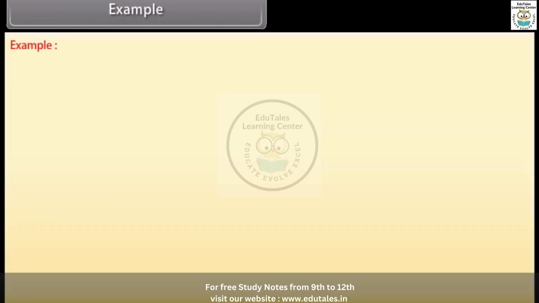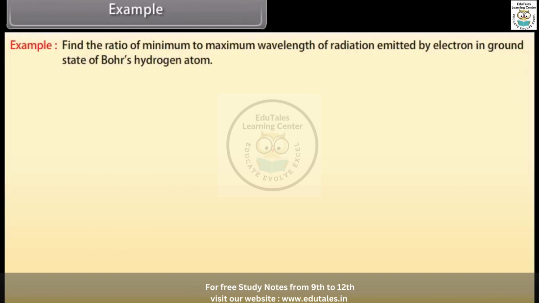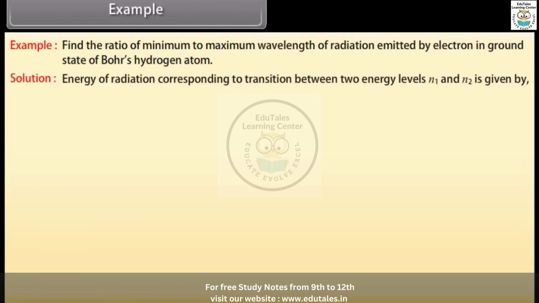Example. Let's take an example of Bohr's model of the hydrogen atom. Let's see the solution. Find the ratio of minimum to maximum wavelength of radiation emitted by electron in ground state of Bohr's hydrogen atom. Energy of radiation corresponding to transition between two energy levels n1 and n2 is given by 13.6 multiplied by (1/n1² minus 1/n2²) electron volt.